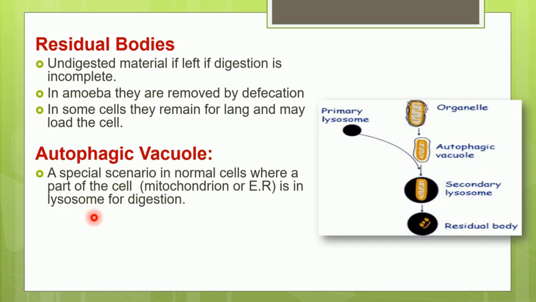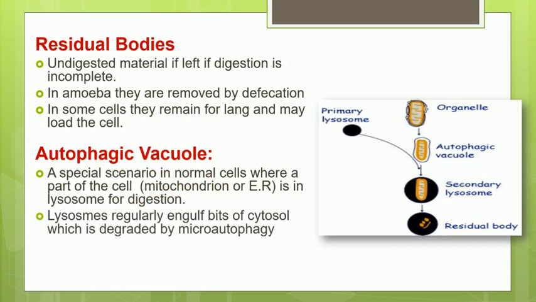So what happens? Lysosome fuses with, say, a mitochondrion, and it will give rise to the secondary lysosome, which is now called an autophagic vacuole. Now why is it called autophagic vacuole? Because it is breaking down the content of the same cell. So this is all about the autophagic vacuole, which is a secondary lysosome type.